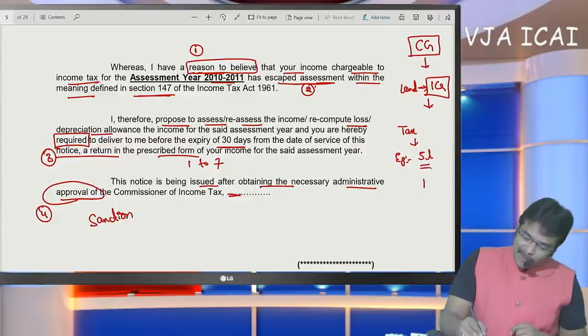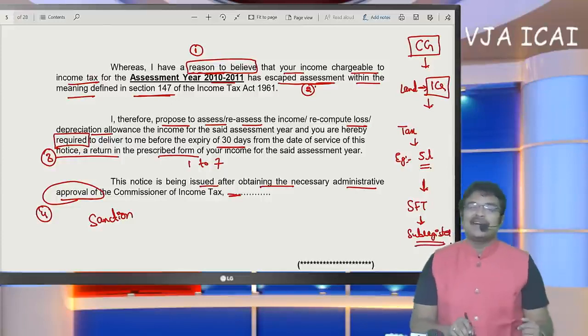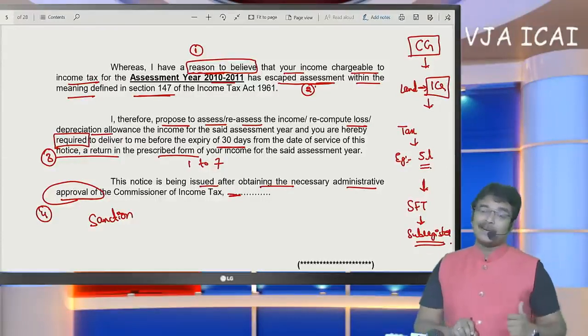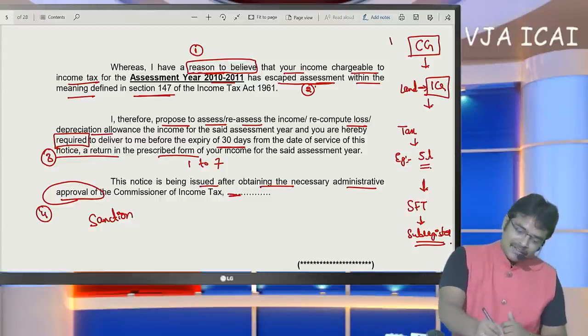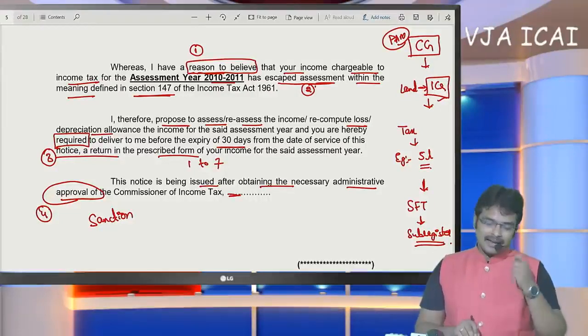The assessing officer has come to know that he has sold this property from the statement of financial transaction filed by the sub-registrar office. Sir, I am going to present you a practical example. The sub-registrar office has submitted documents stating that an SSE with this PAN number has sold the property for 1 crore. And that SSE has neither disclosed it in the return of income, nor is it an exempt income.